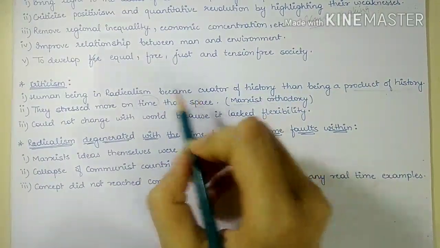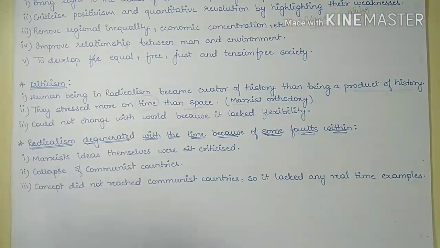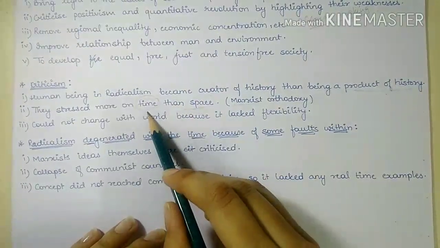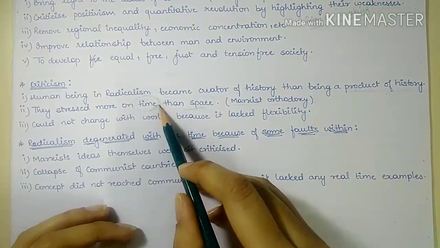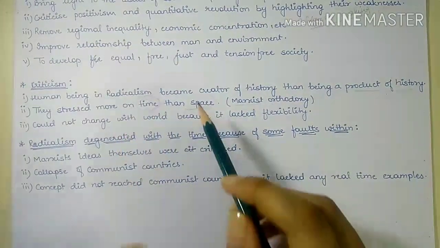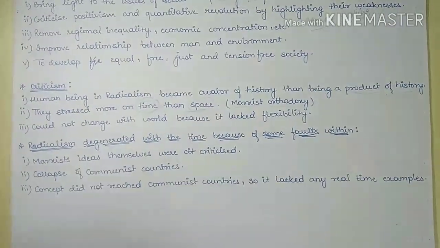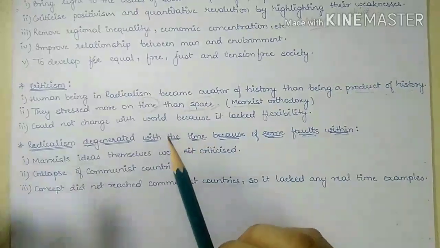Okay, so they gave minimal focus to the concept of space, and they were more focused on the aspect of time. But in geography, space is the most important element of study. Okay, so this is the basic criticism.